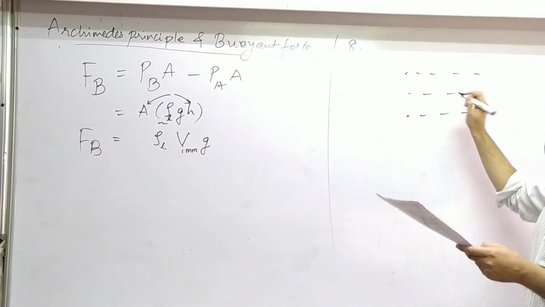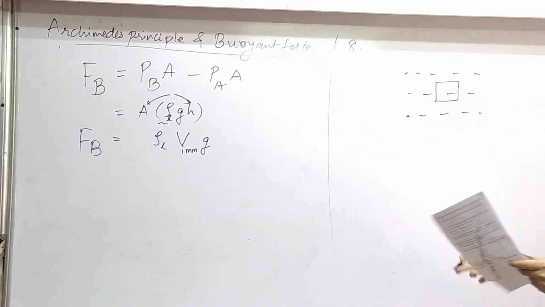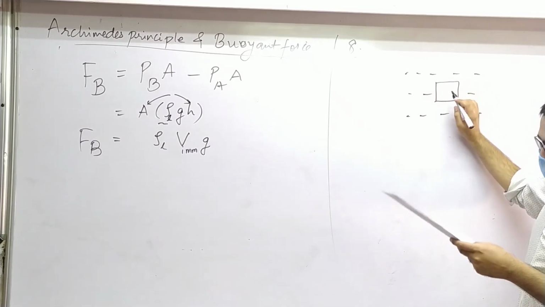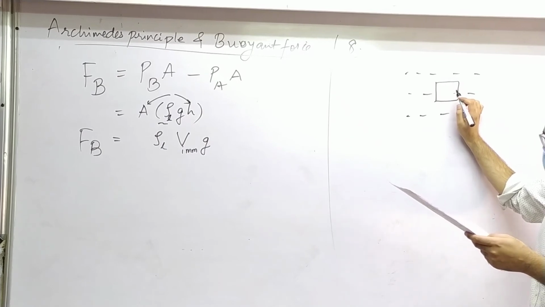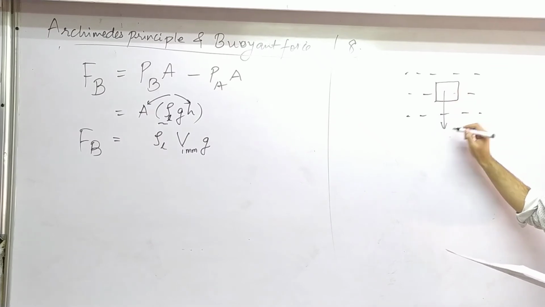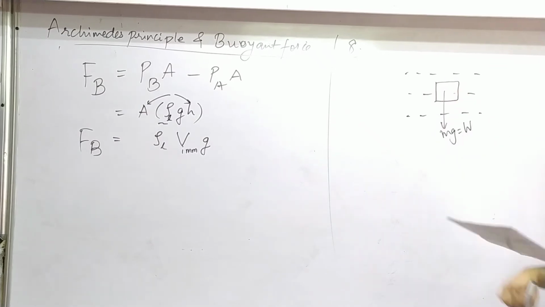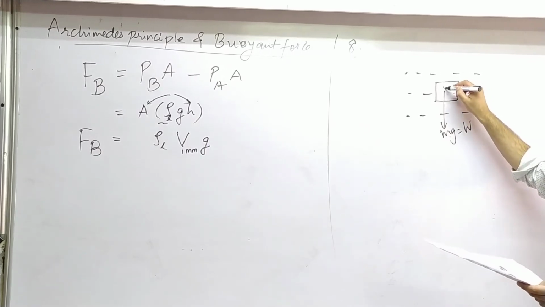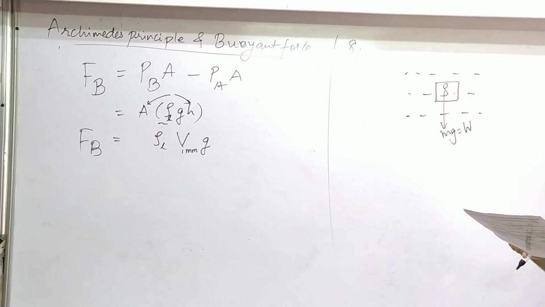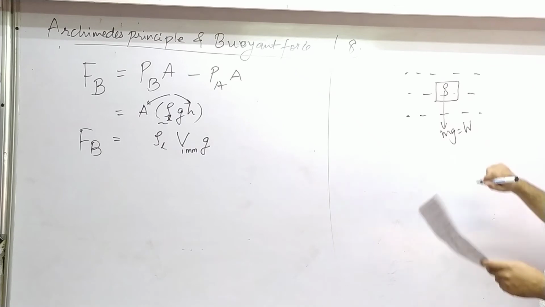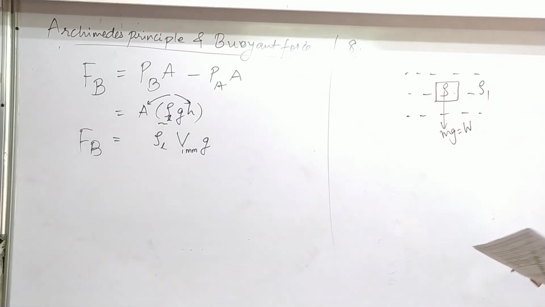What is given? There is an object which is submerged. Let's say this is that object. If no shape is given, you can always draw a square. How much is its weight? Weight means mg. So downward mg is W. Its density is given, rho. This solid's density is rho. And it is submerged in a fluid of density rho 1 or rho L. Rho 1 is the density of that fluid.